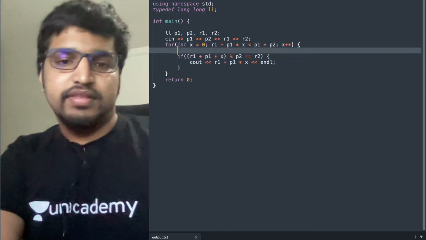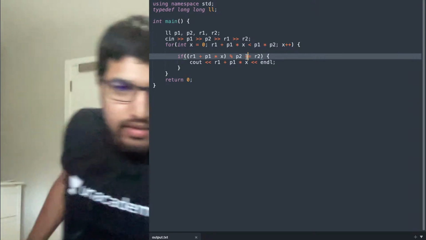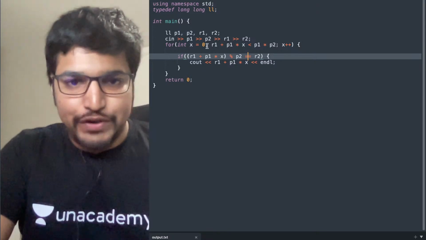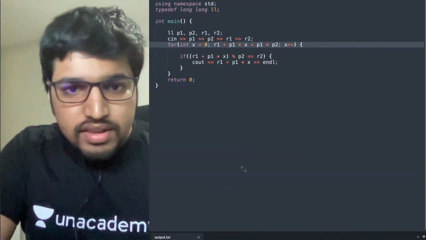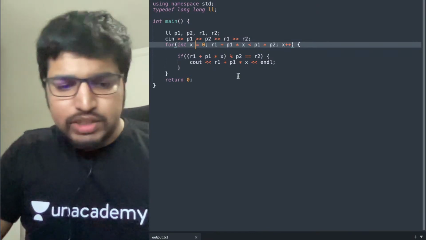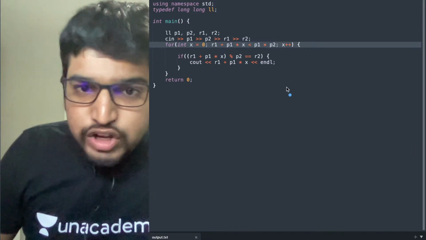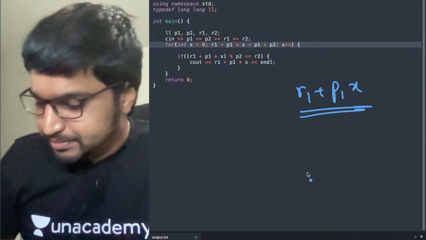Now, how is this different? What am I doing here first of all? We know that the number has to be of the form R1 plus P1 into X. Correct?